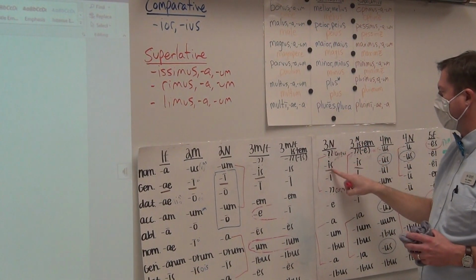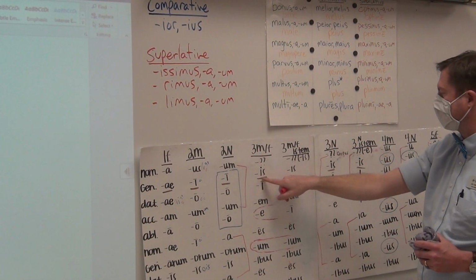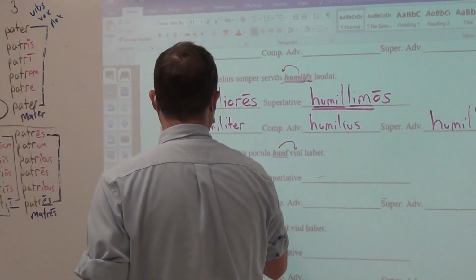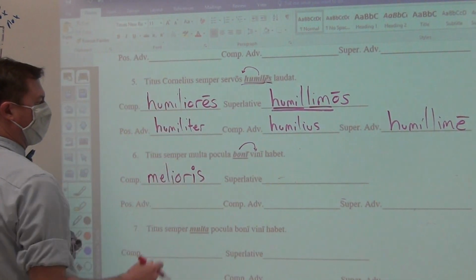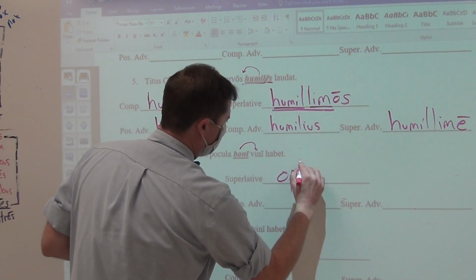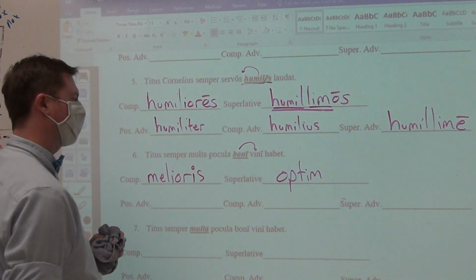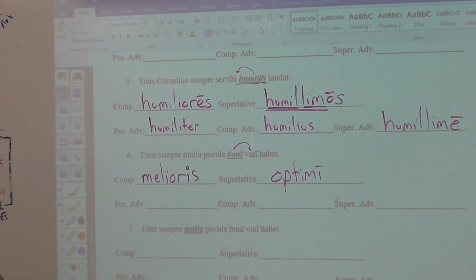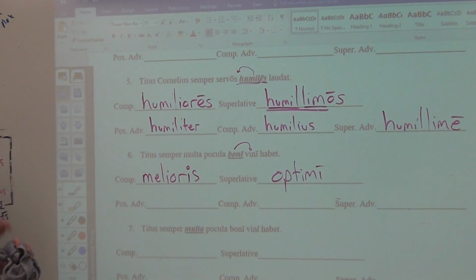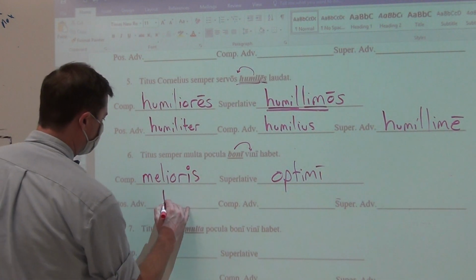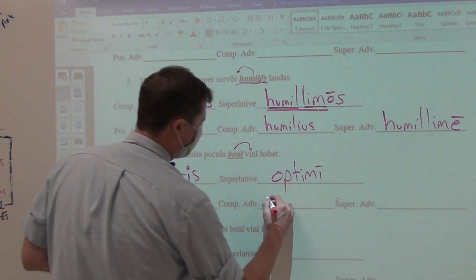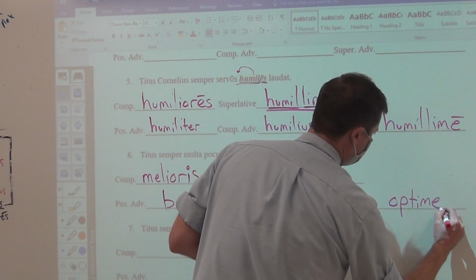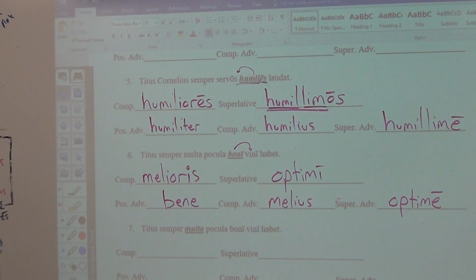And I said it was here neuter, melioris. It would have been the same if you were masculine or feminine, melioris. Melioris for the neuter. So that is what we have to modify. We need a better wine, best wine. Optimus, optima, optimum. All superlatives, even irregulars, are first and second declension. Optimi. Adverbs you gotta love because they are always one form. But this one: bene and melius and optime. Those are your forms. Get that free 100.